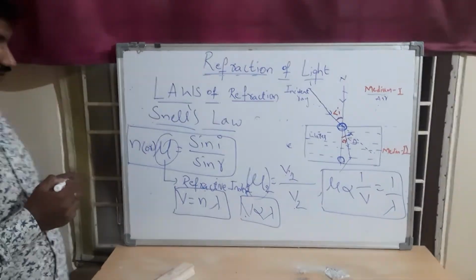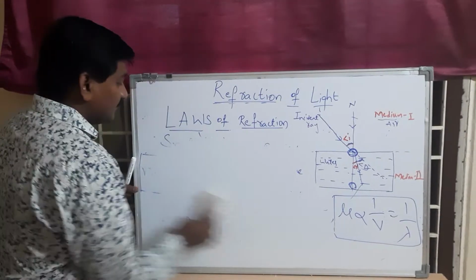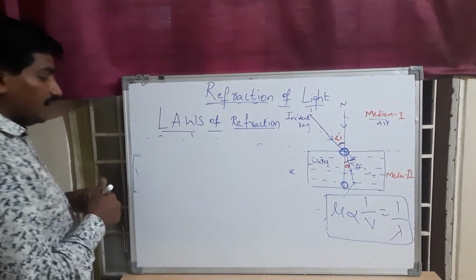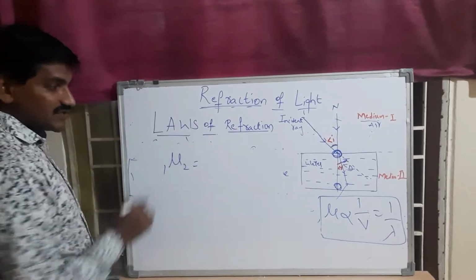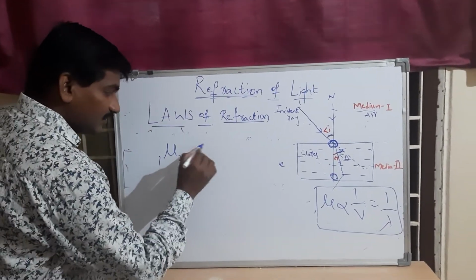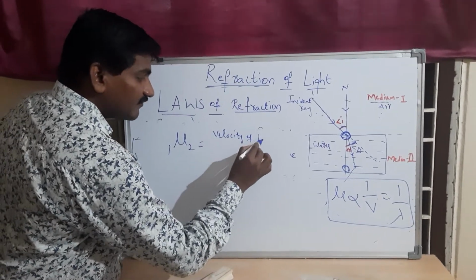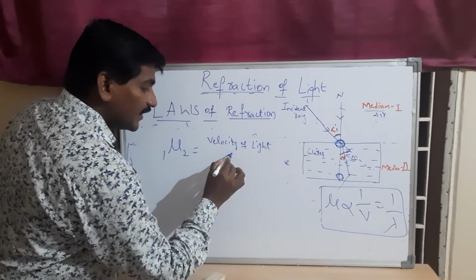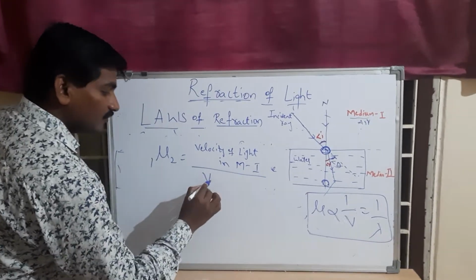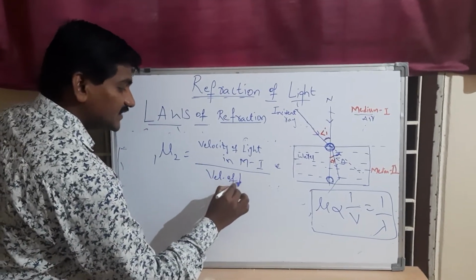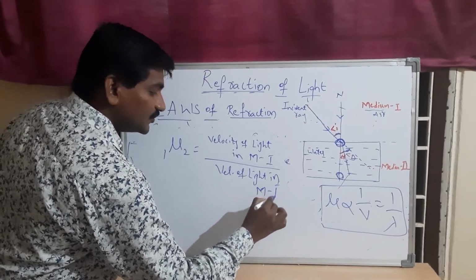Therefore, the refractive index formula is simply, if a light ray passes from medium 1 to medium 2, in terms of velocities: the velocity of light in medium 1 to the velocity of light in medium 2.